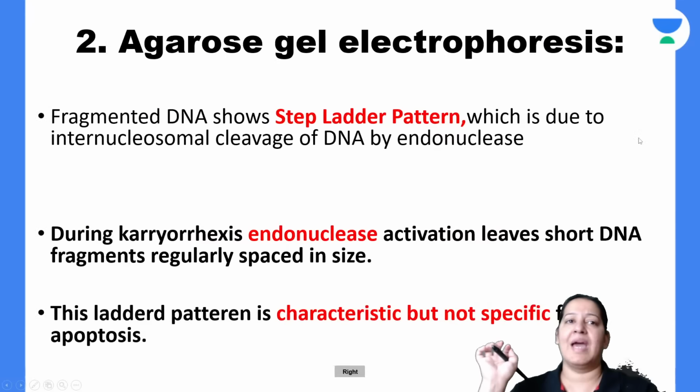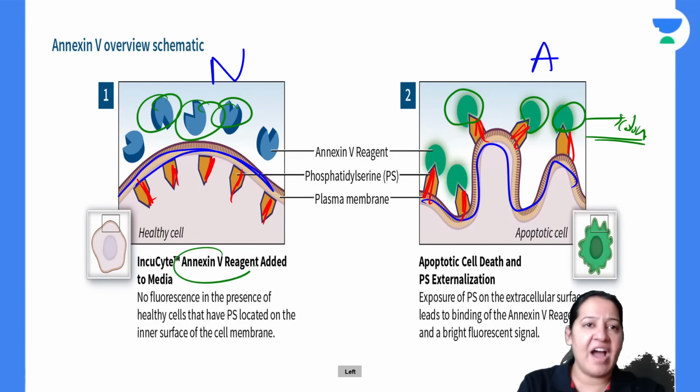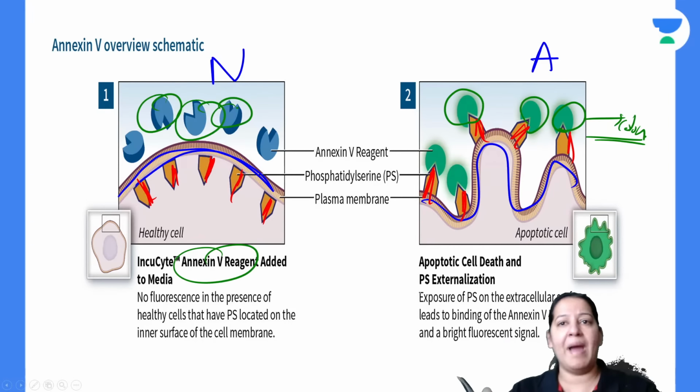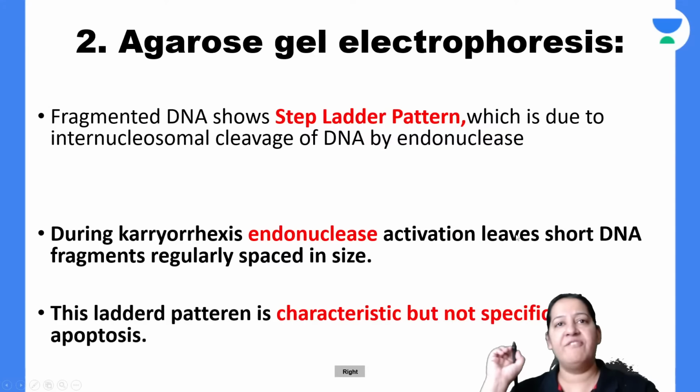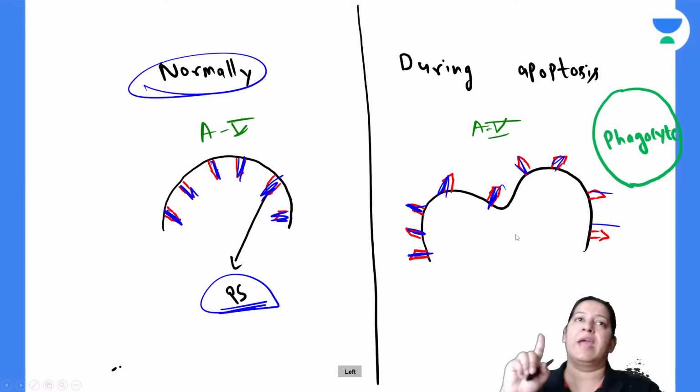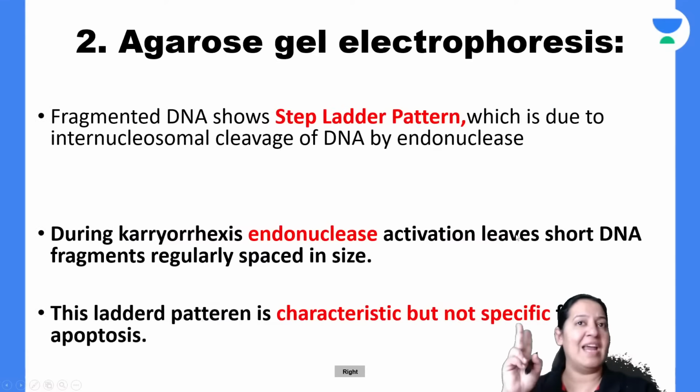Yes, Sufi, the same mechanism, right? So it is annexin 5 reagent which is not binding here and it is binding here. Everyone give me a thumbs up. That is the first way of diagnosis. What is the second way of diagnosis?